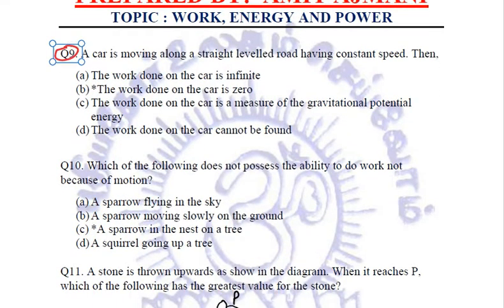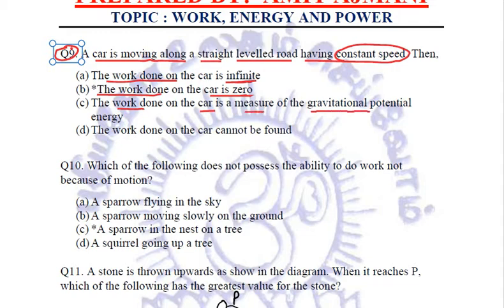In question number 9, what is said is, a car is moving along a straight level road having constant speed. Now the speed is constant. Then the work done on the car is infinite, the work done on the car is zero, the work done on the car is a measure of the gravitational potential energy, or the work done on the car cannot be found.